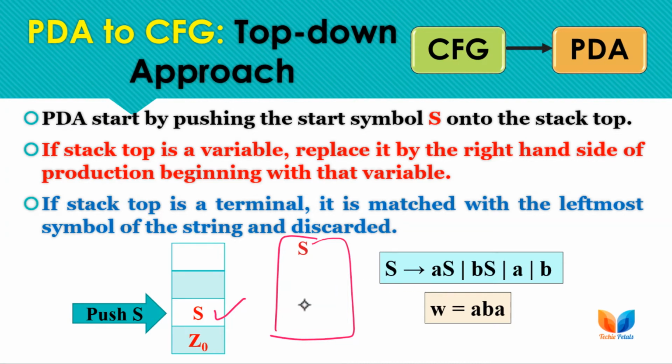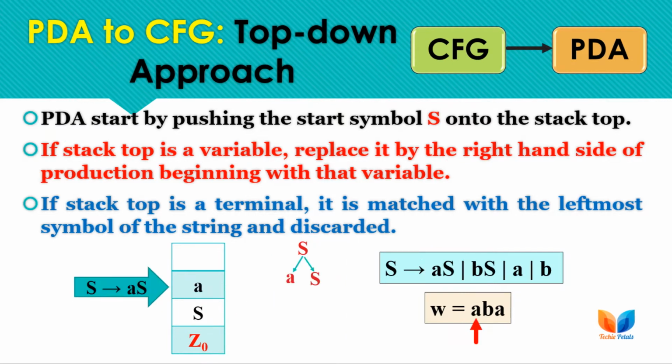So here, as S is on the stack top, we have to follow the second rule now. As it is a variable, replace it with the appropriate right hand side. So here, as the string is ABA, we need to replace S on the stack top by this right hand side. So after this we will be having AS as the present stack symbols, after replacement of S by its right hand side.